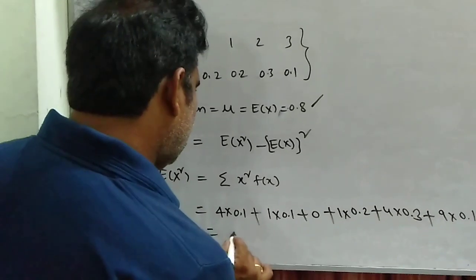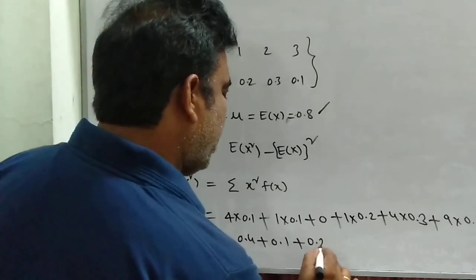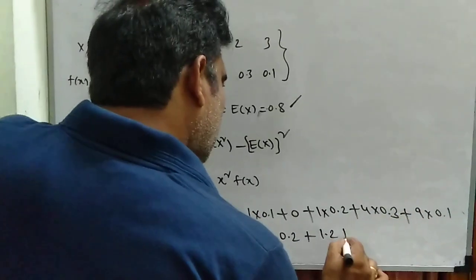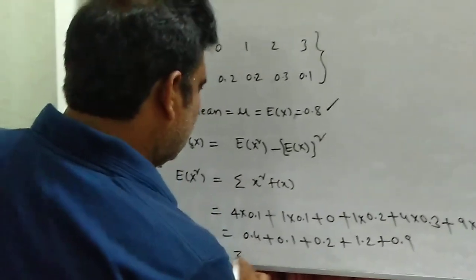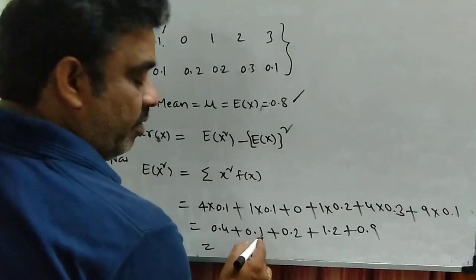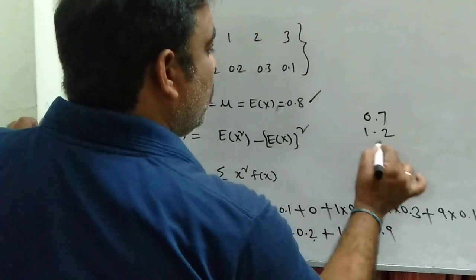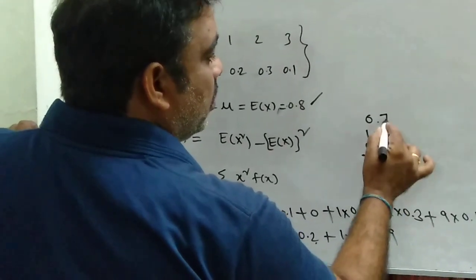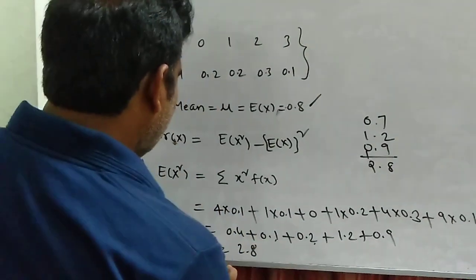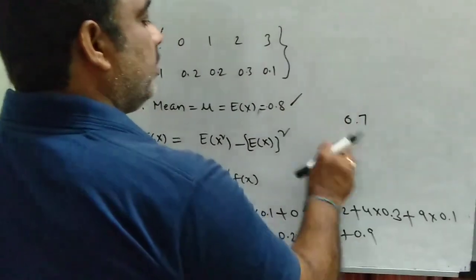On adding, this is 0.4, this is 0.1, 0, 0.2, 4 into 0.3 is 1.2, and 0.9. So this is 0.4 plus 0.1 is 0.5, plus 0.2 is 0.7, plus 1.2 is 1.9, plus 0.9 is 2.8. This is not variance, this is e of x square. E of x square is 2.8.